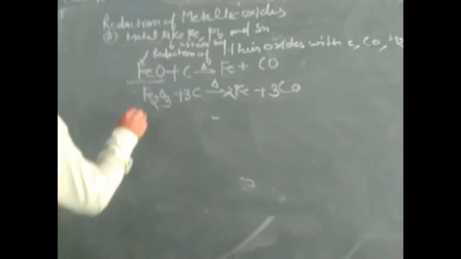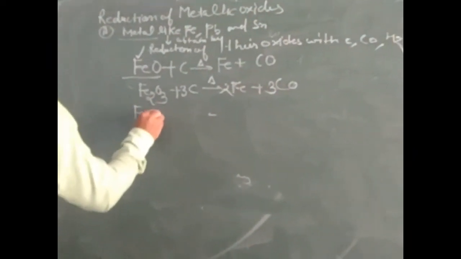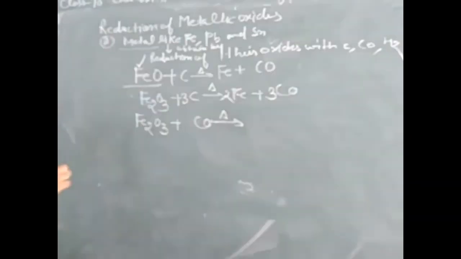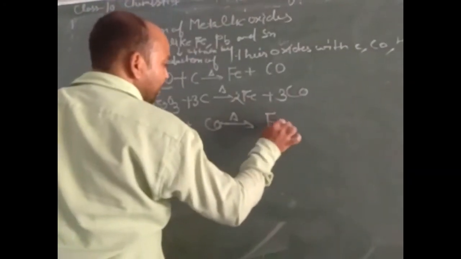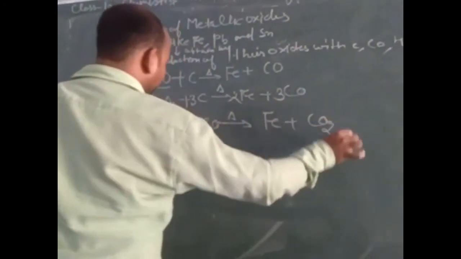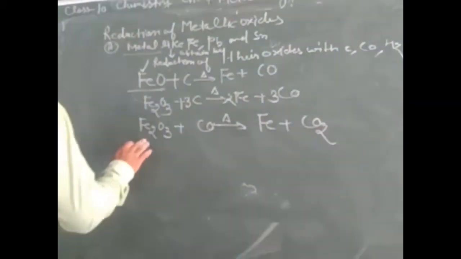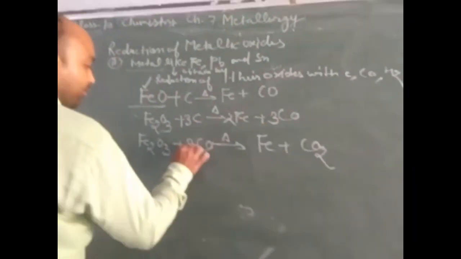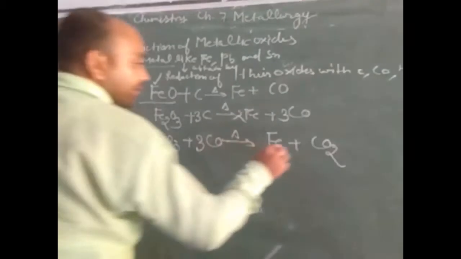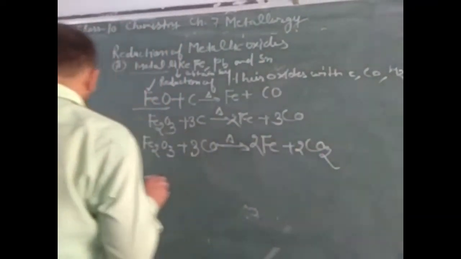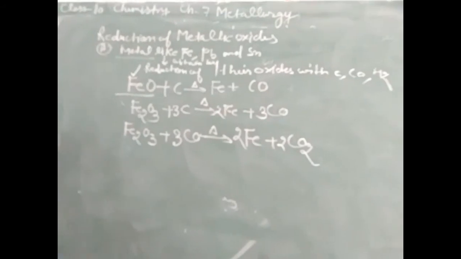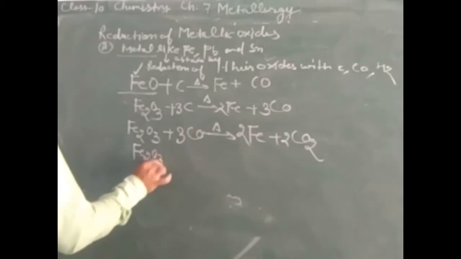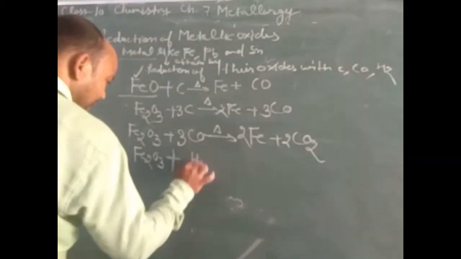Again, iron oxide can also be reduced by carbon monoxide. Heating with carbon monoxide, iron and carbon dioxide will form. For balancing, we take 3 here and 2 here, so that the numbers of carbon and oxygen get properly balanced. Again, iron oxide, ferric oxide, can be reduced by using hydrogen.